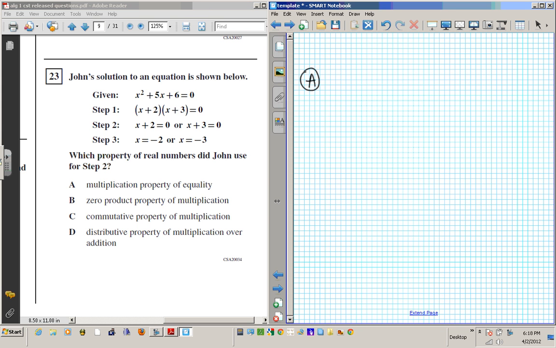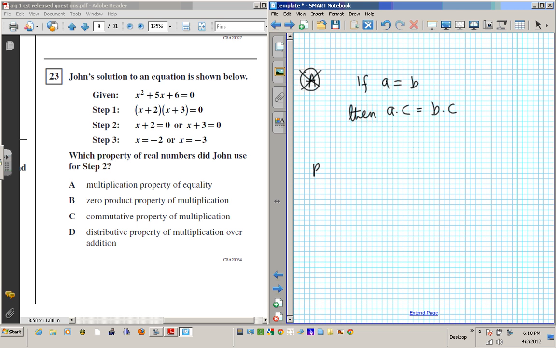So for A, the multiplication property of equality basically says that if A equals B, then A times C equals B times C, right? That's what the multiplication property of equality says. If I multiply something by both sides, I'll get exactly the same thing as I started with. But take a look at step 2 here. Is any multiplication happening? Absolutely not. Actually, the opposite is happening. It's being broken apart. Okay, so it's not A.